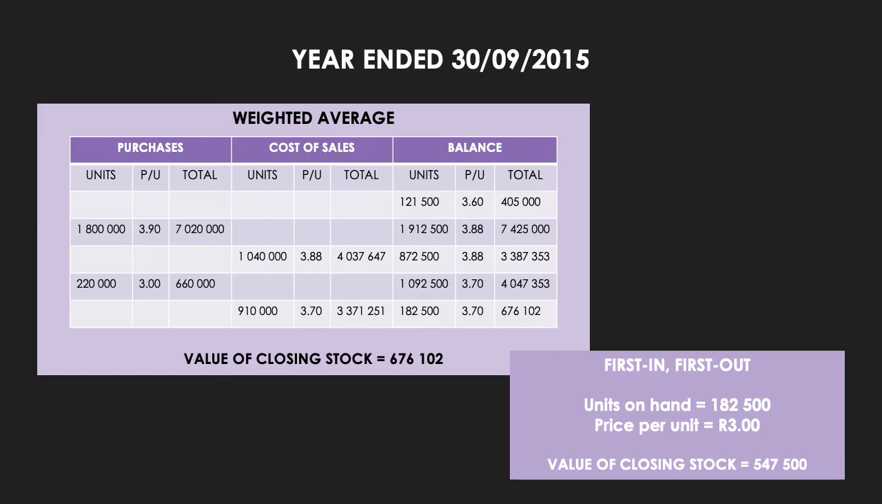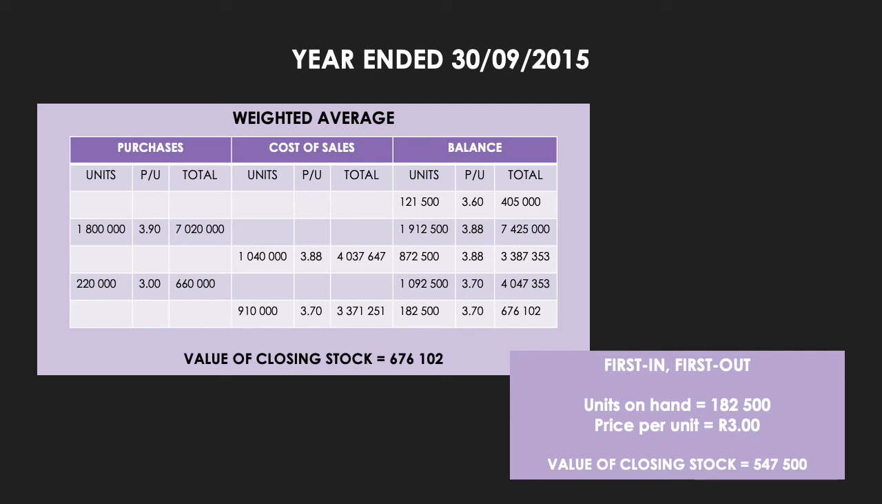Now I've just got 3.88 Rand sitting in the table. However, you were told in the notes section that you do not round off to 2 decimal places when working with the per unit Rand value. You have to keep the full value on your calculator, which is what I did when calculating my cost of sales. So if you were just going to take the sales units of 1,040,000 units and multiply it by the 3.88 Rand, you would not get the 4,037,647 Rand. You need to take the 3.88 whatever it is on your calculator.